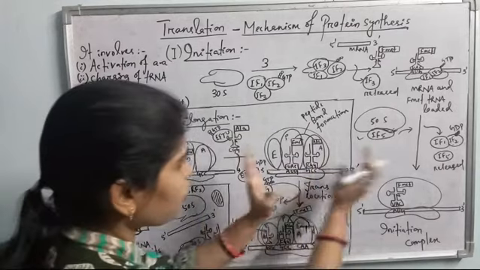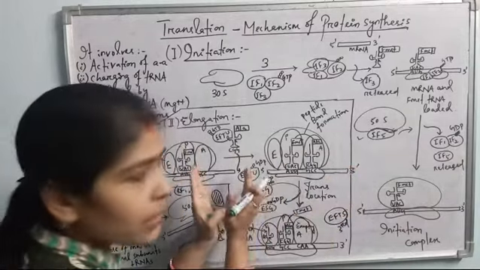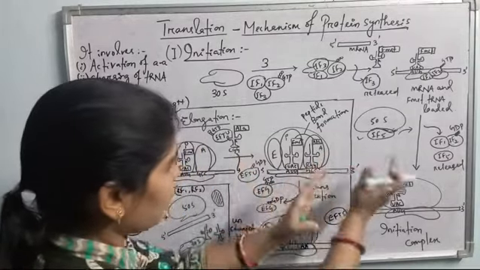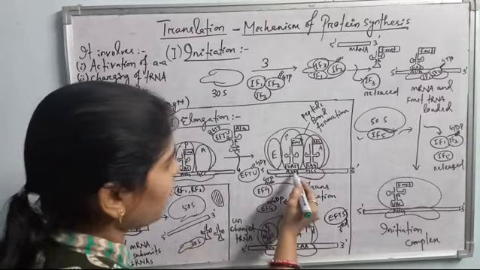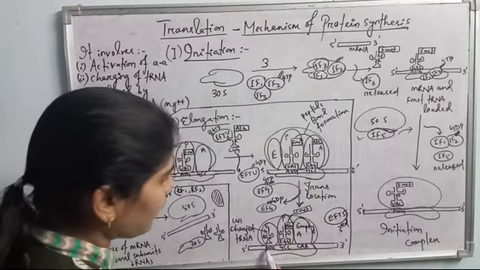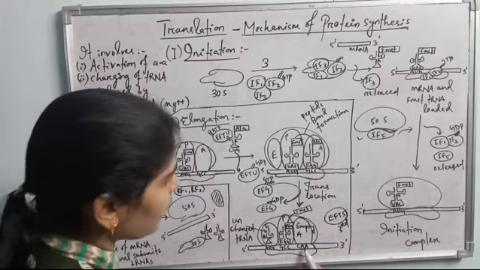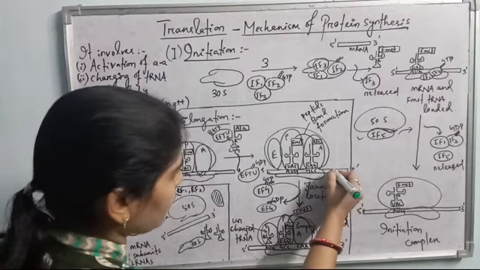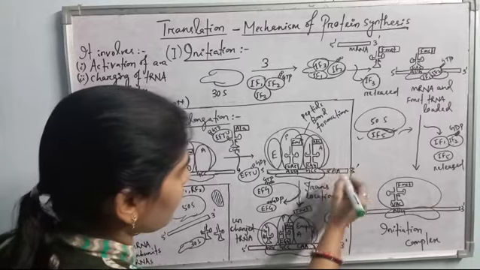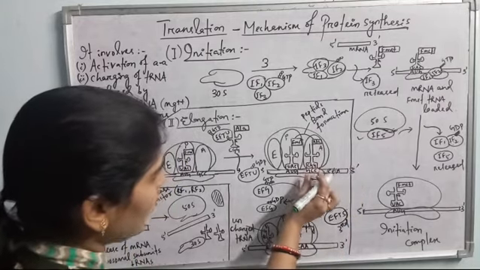Because the ribosome shifts ahead, the mRNA shifts here. So AUG comes to the exit site, GCC comes to the peptidyl site, and the next codon, CAA, comes to the amino acid site.